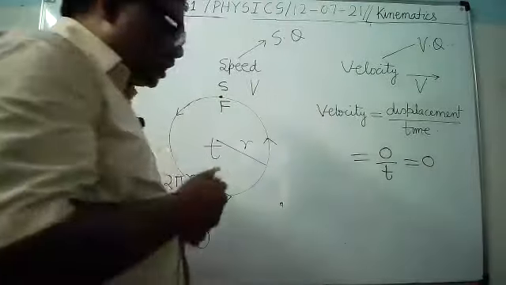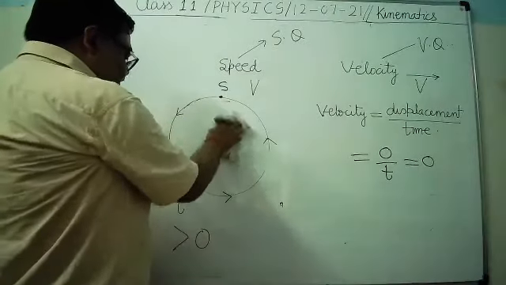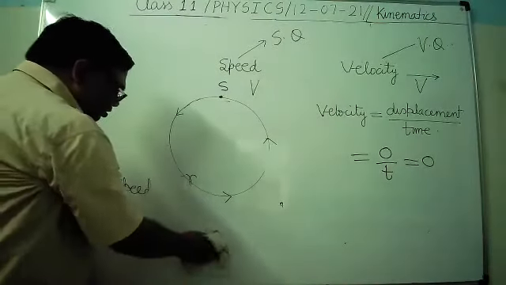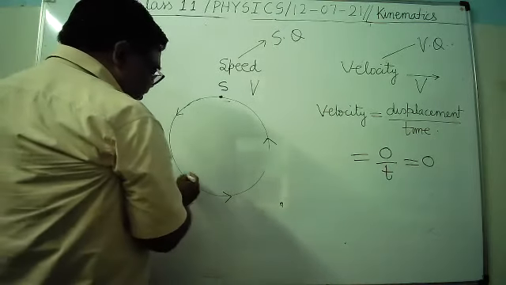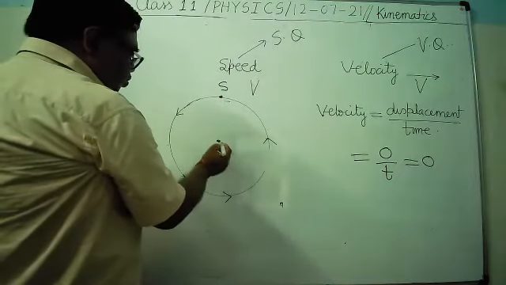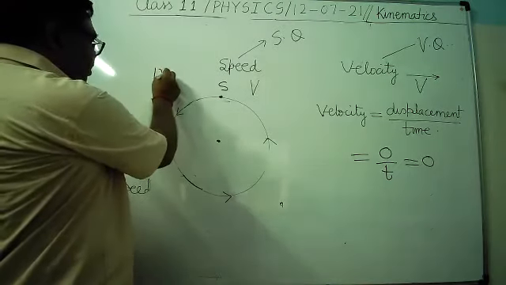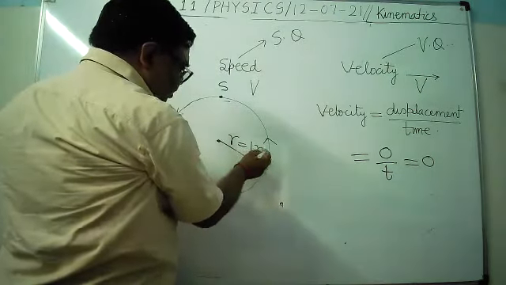Now you take another example here. Suppose instead of completing one rotation, you can take the radius equals to 1 meter.